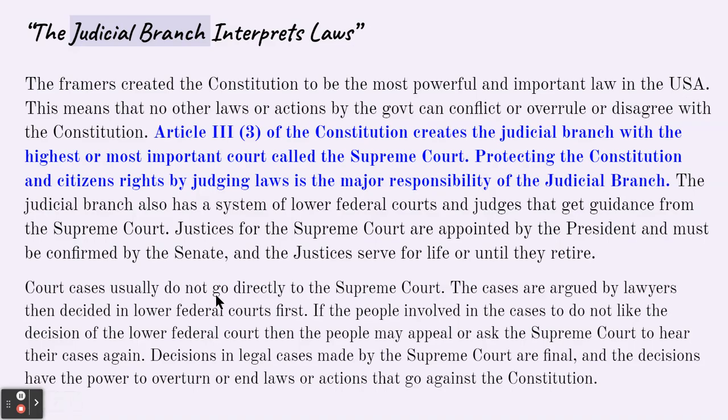Court cases usually do not go directly to the Supreme Court. The cases are argued by lawyers, then decided in the lower courts first. If the people involved in the cases do not like the decision of the lower federal court, then the people may appeal or ask the Supreme Court to hear their cases again. Decisions in legal cases made by the Supreme Court are final, and their decisions have the power to overturn or end laws or actions that go against the Constitution.